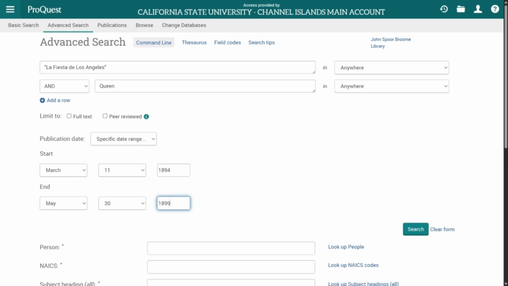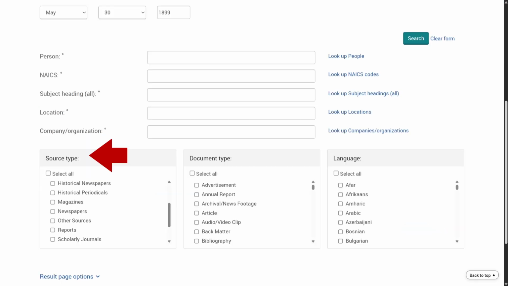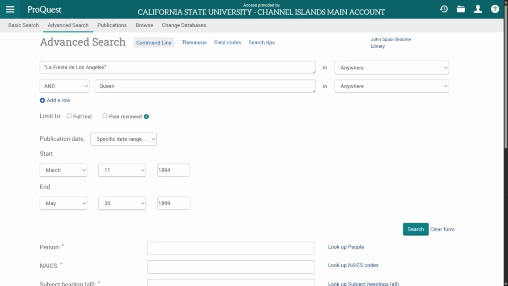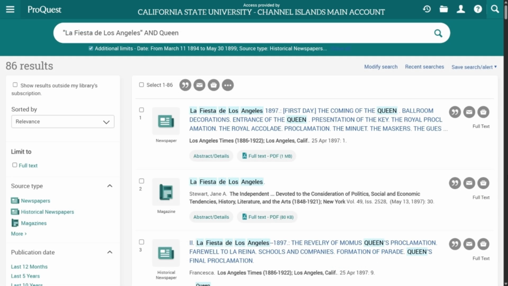And we can scroll to Source Type, that is on the left side of the screen. Scroll to the menu and select Historical Newspapers, Historical Periodicals, Magazines, and Newspapers. You can also choose these limiters on the results page. Now, let's scroll up, and on the right side of the screen, click Search. This brings you to the search results page. Underneath the search boxes, you'll see we have 86 search results.